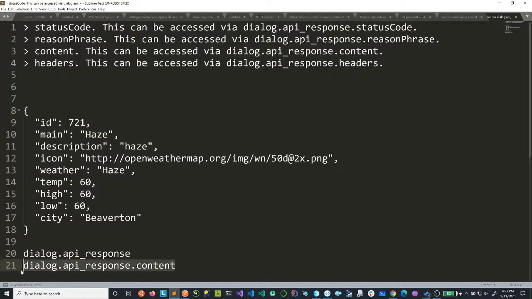When you call this, you are getting this information. Hopefully that sinks in. When you call dialog the API response of content, you should get the content response. If there is an error, then if you call dialog.api.response.reason for the reason phrase, you're going to get the error message. And then finally, if there are any headers coming from the response you made to the HTTP endpoint, you get them here.